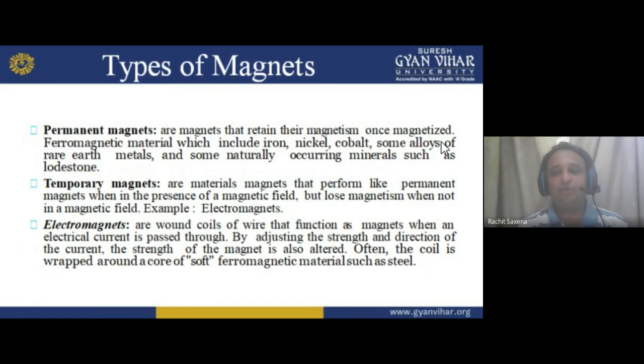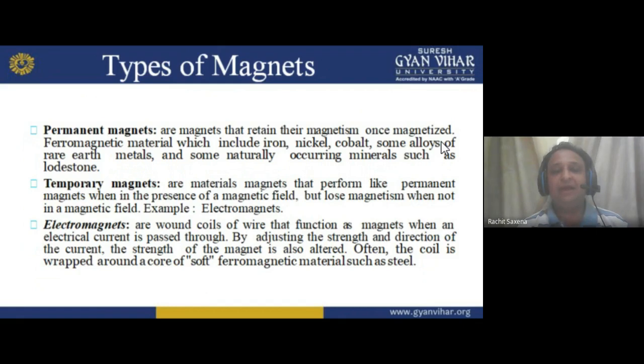They are ferromagnetic metals, which include iron, nickel, cobalt, some alloys of rare earth metals, and some naturally occurring minerals such as lodestone. A permanent magnet always persists with the magnetic field in it. That is why it is called a permanent magnet.